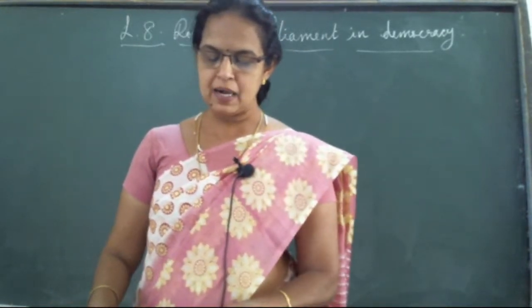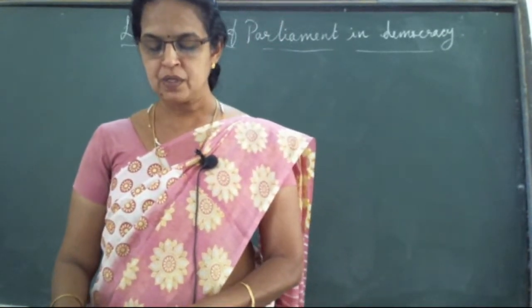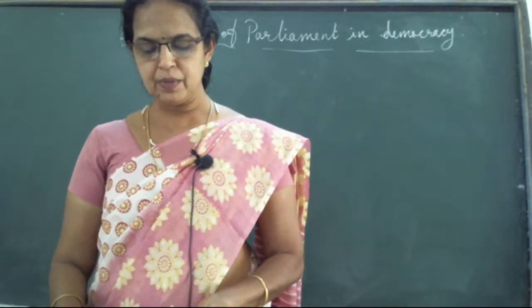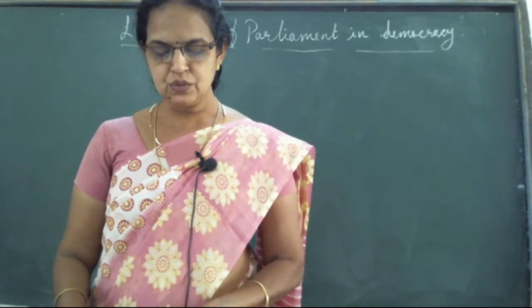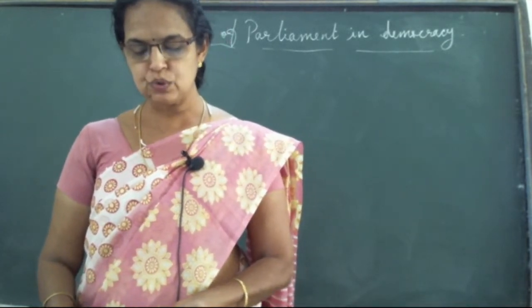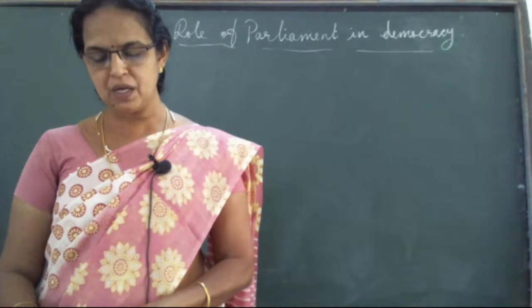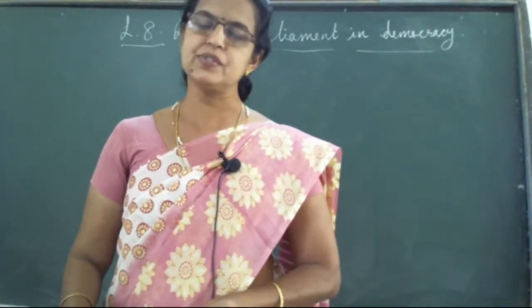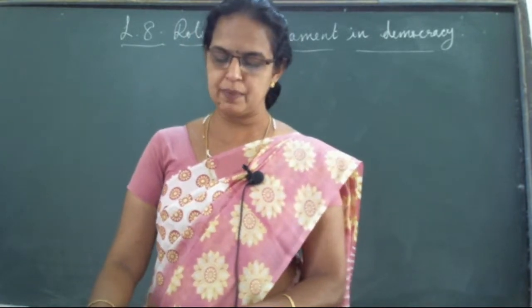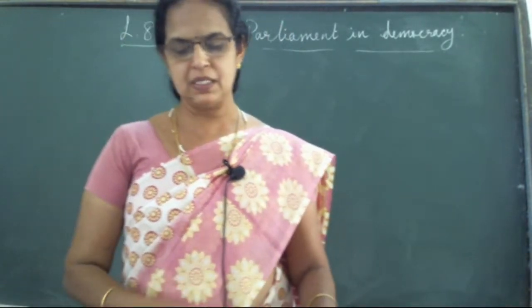This is how the parliament controls the executive. Through the medium of questioning, members draw the attention of the government towards its loopholes. In this way, the government comes to know about the views and opinions of the people through their representatives. From the second sentence up to representatives.